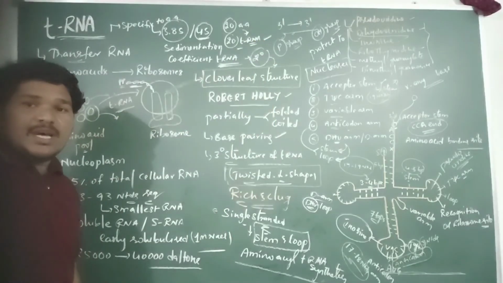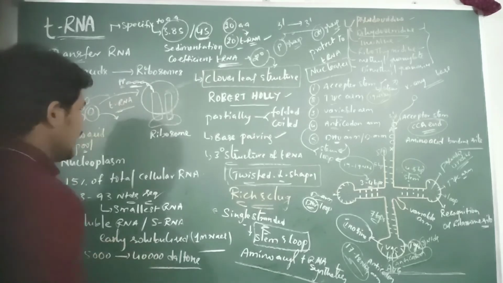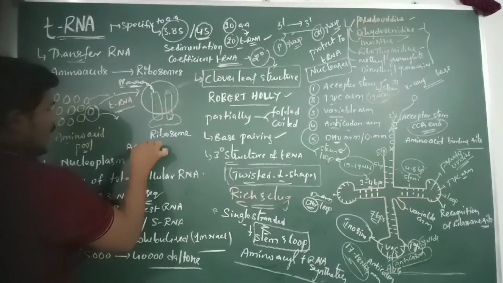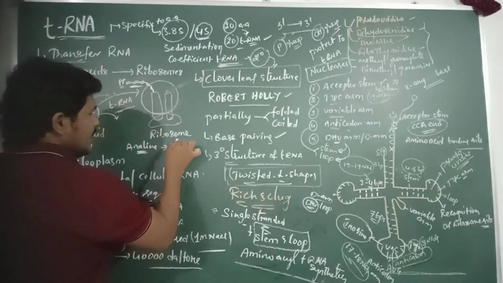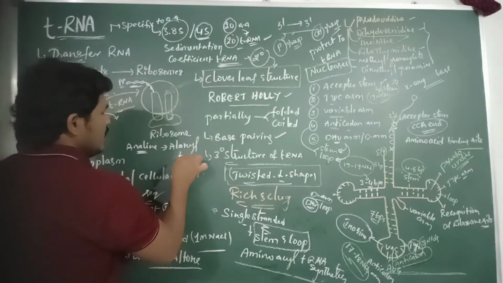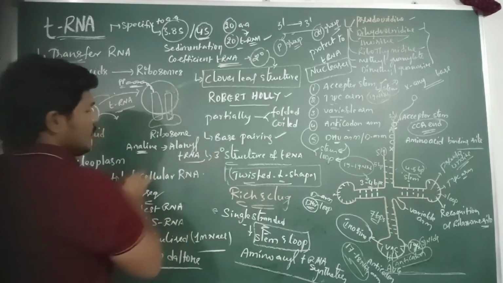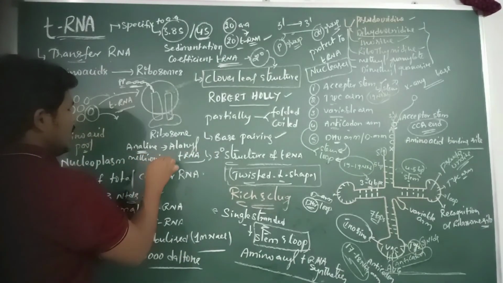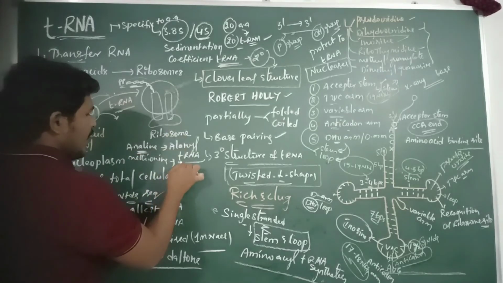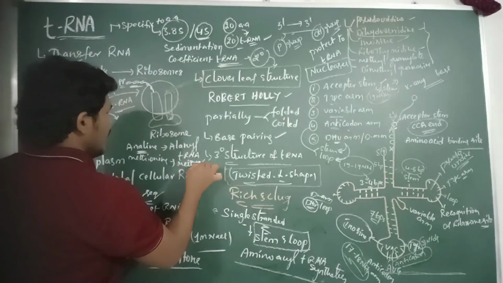For example, for the alanine amino acid, the required tRNA is alanyl tRNA. And for the methionine amino acid, the required tRNA is methionine tRNA.